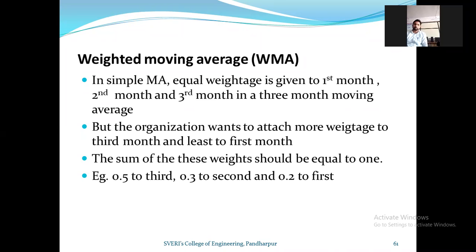Example: 0.5 weightage is provided to the third, 0.3 to the second, and 0.2 to the first. Third month or third period, second month or second period, first month or first period. So 0.5 to third, 0.3 to second, and 0.2 to first.